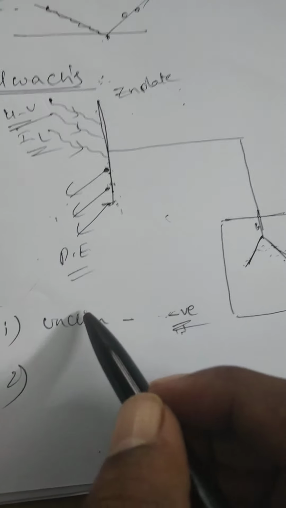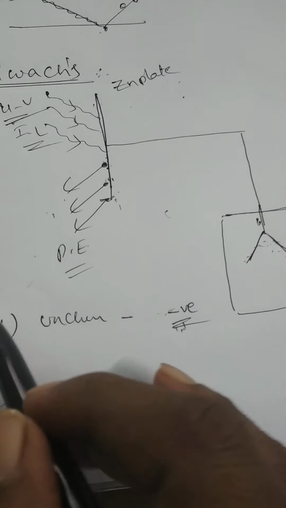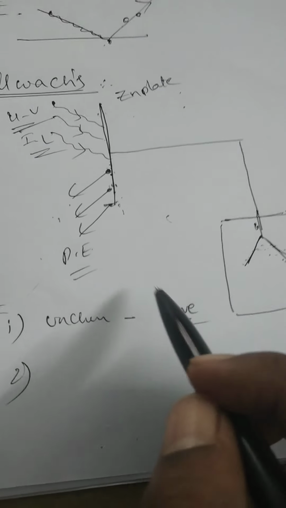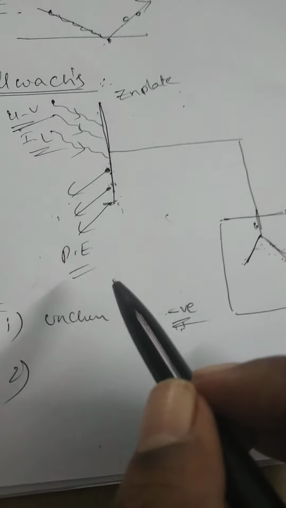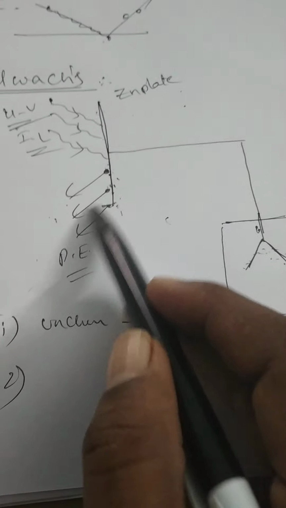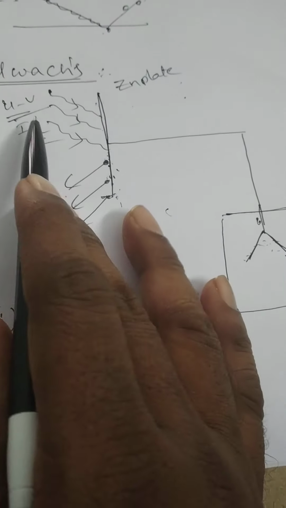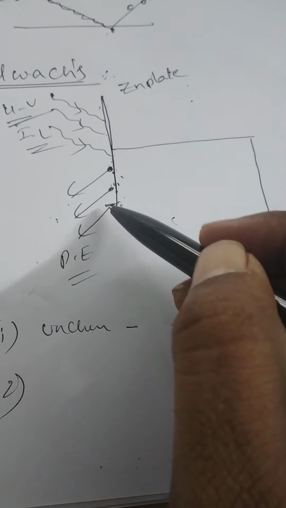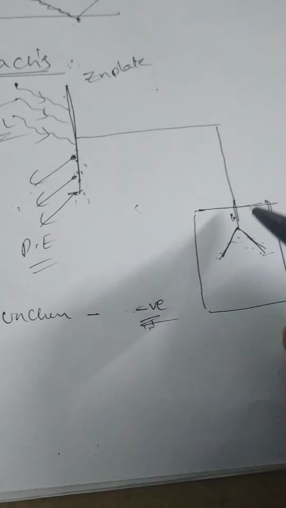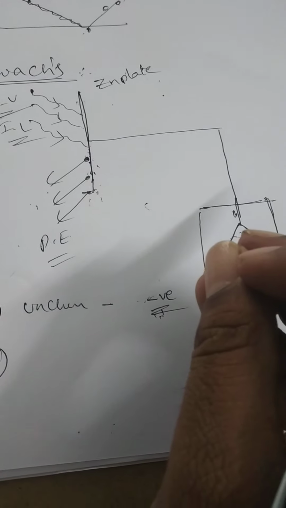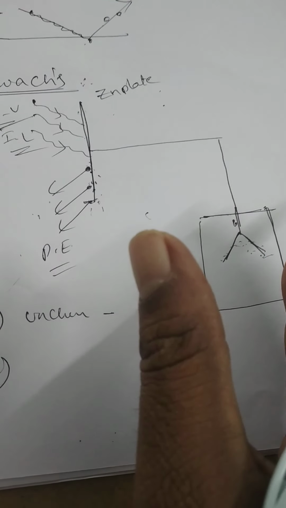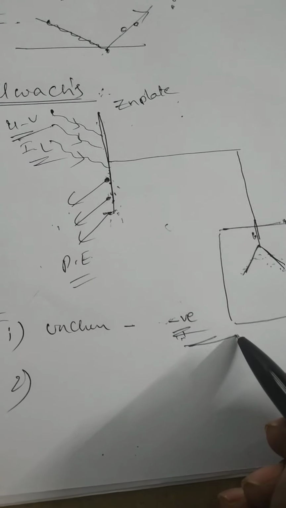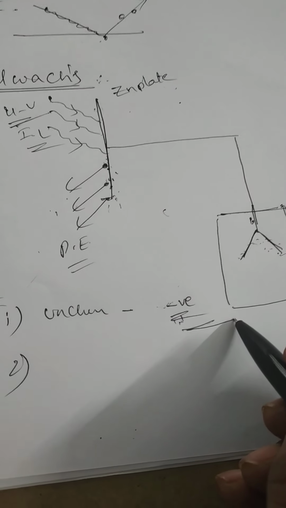Suppose initially the zinc plate is uncharged, some electrons will come out when it is radiated with UV radiation. That means initially uncharged, finally it gets a positive charge, and the gold leaves become wider to each other. So this is the experiment showing how the electrons or photoelectrons are ejected from the given surface.